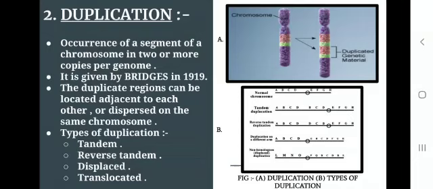Duplication. The occurrence of a segment of a chromosome in two or more copies per genome is called duplication. It was given by Bridges in 1919, and the duplicate regions can be located adjacent to each other or dispersed on the same chromosome. Types of duplication: they are tandem, reverse tandem, displaced, and translocated.